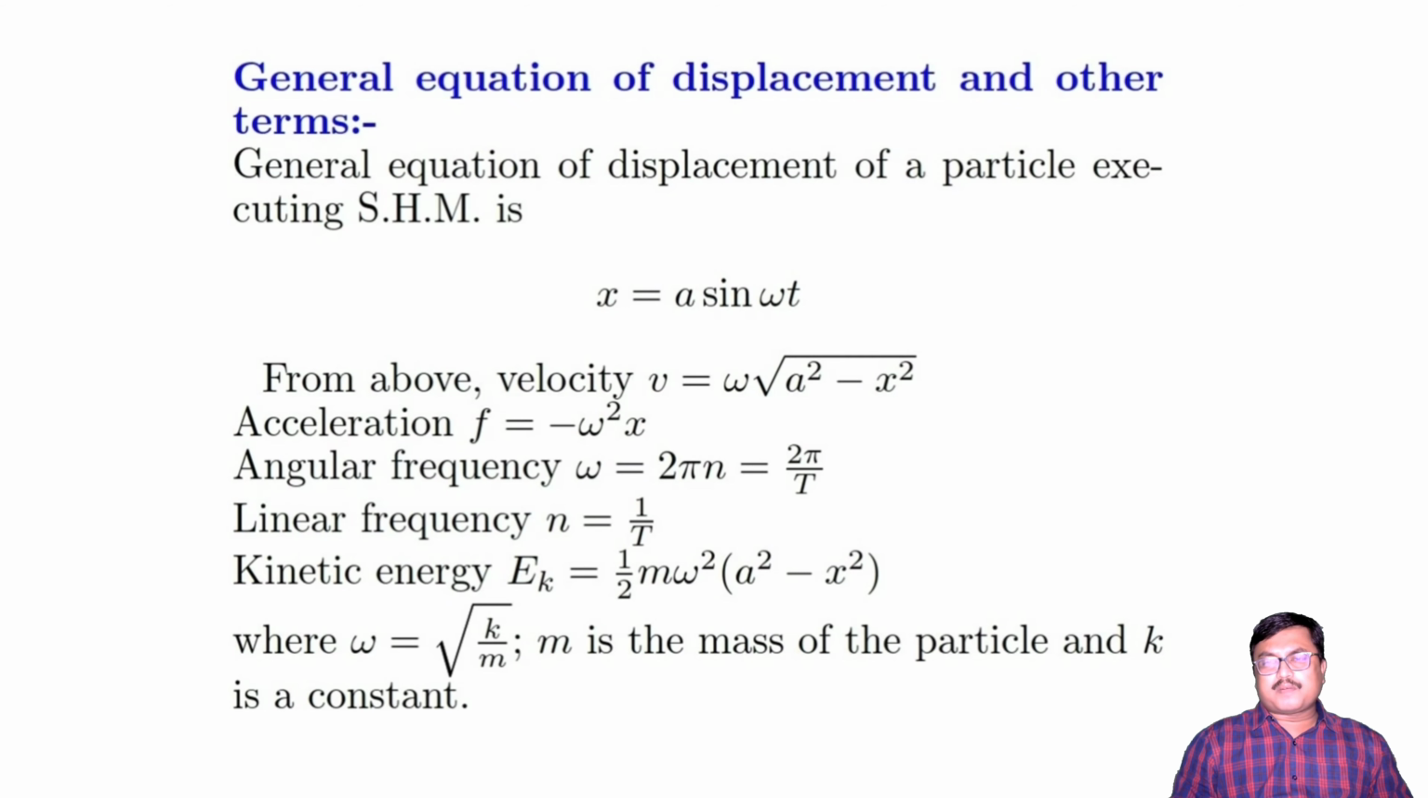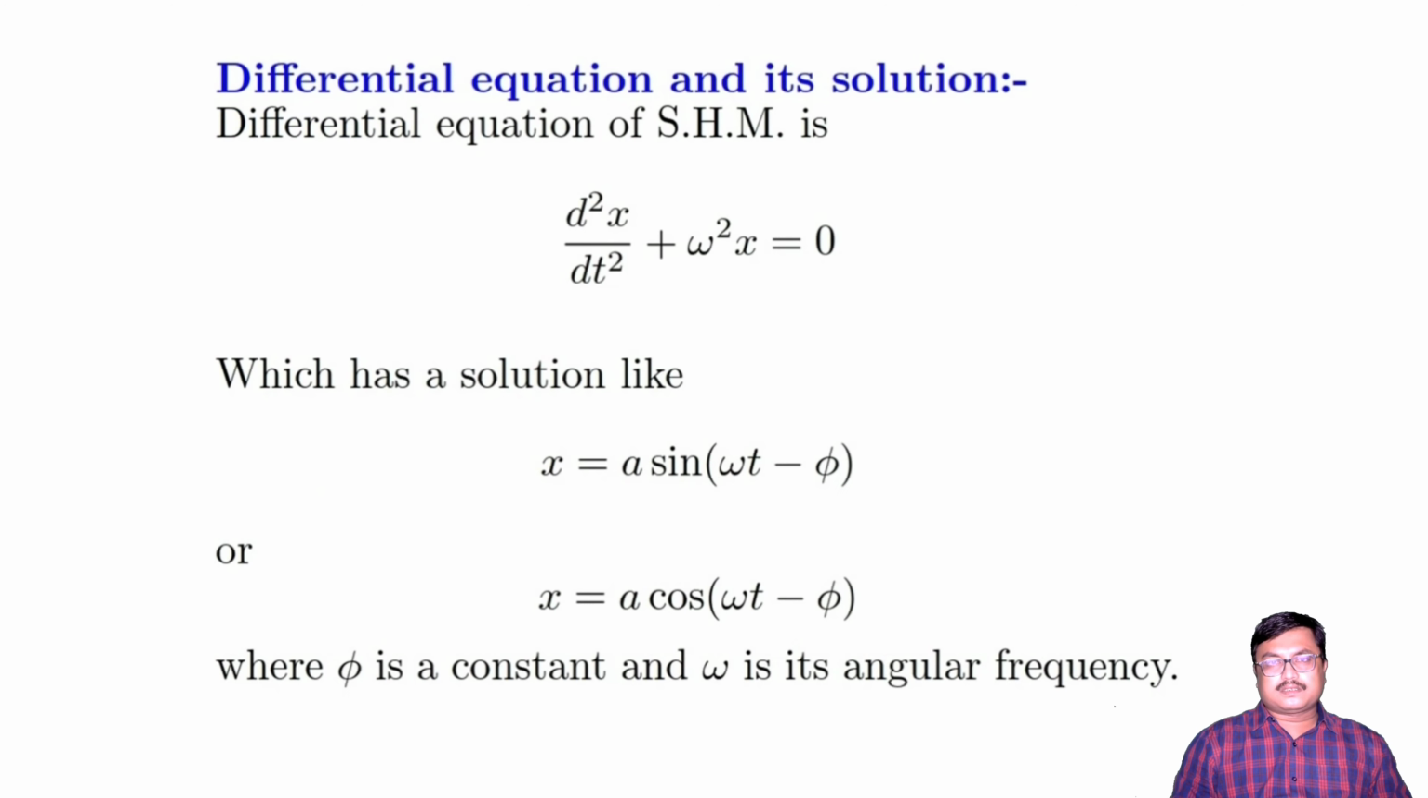Angular velocity omega equal to 2 pi n equal to 2 pi by T. Linear frequency n equal to 1 by T. Kinetic energy Ek equal to half m omega square into a square minus x square, where omega equal to square root of k by m, and m is the mass of the particle and k is a constant.